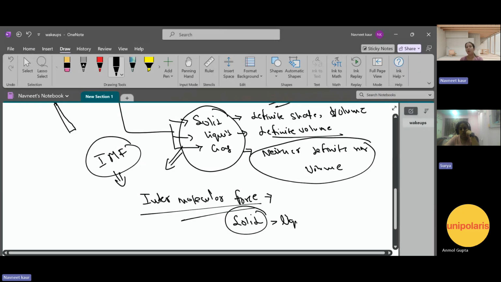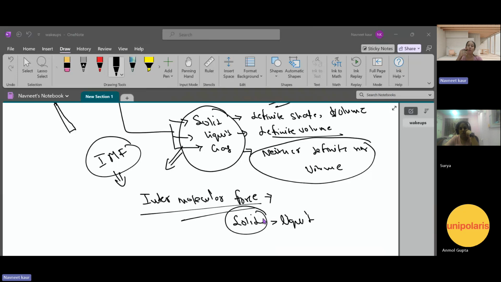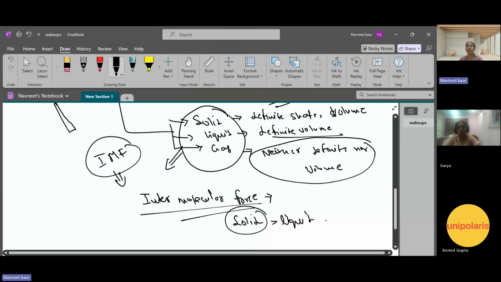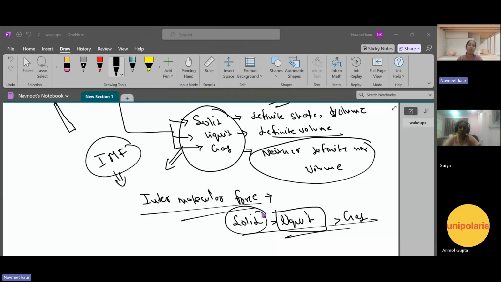But in liquid, liquid has a tendency to flow. Suppose you have one glass of water and you kick it accidentally, then the whole floor will get wet. So that means it has a tendency to flow. Its IMF is somewhat weak. And what about the gas? It is really very weak, because one gas can spread out in the whole room. Got my point? So this is about gases, liquid and solid.